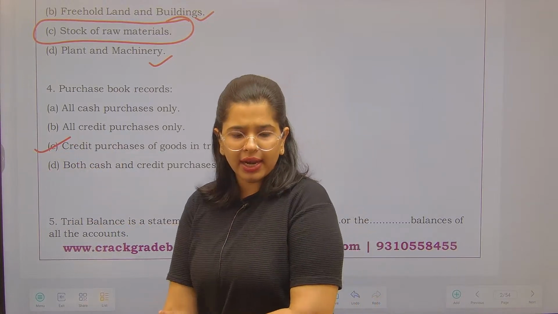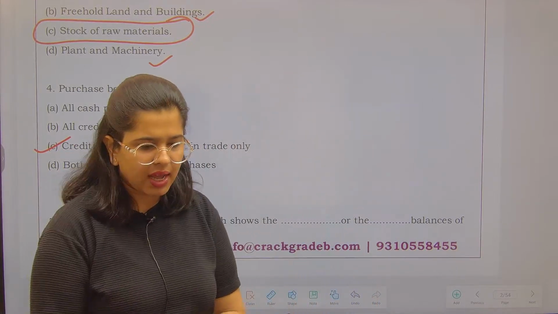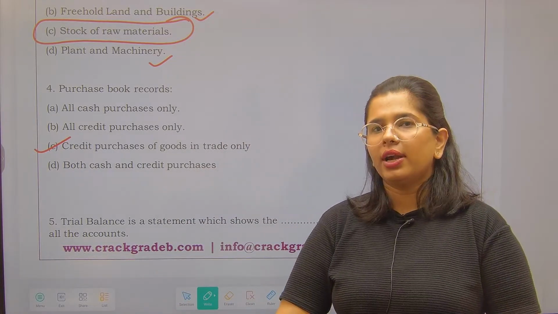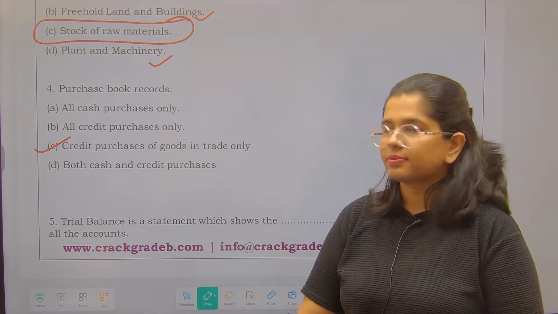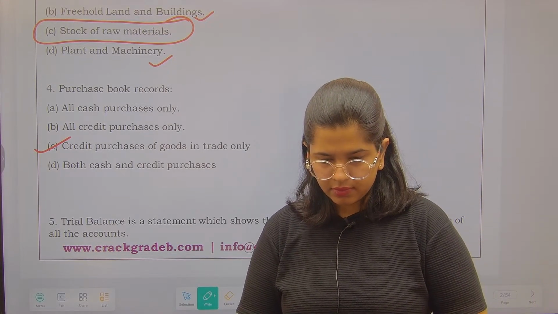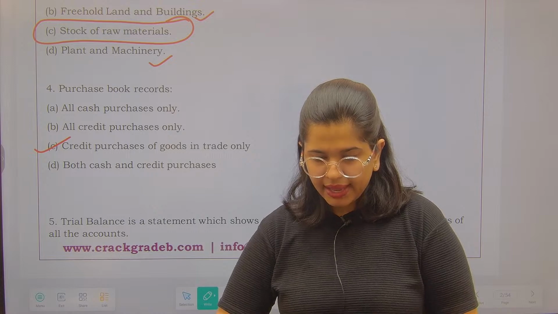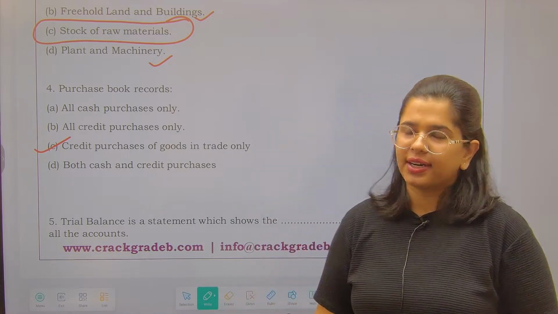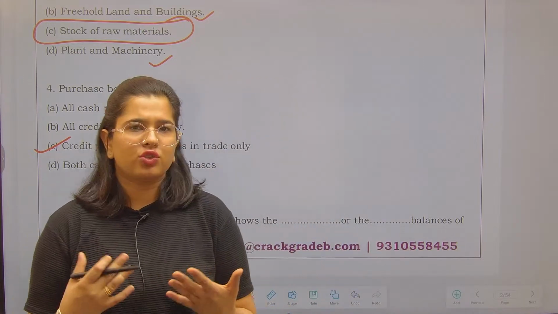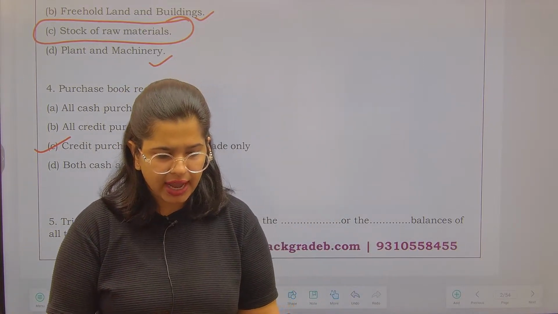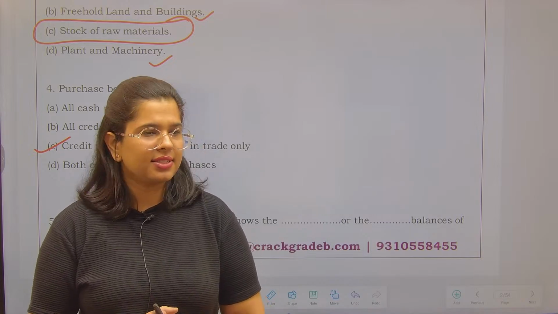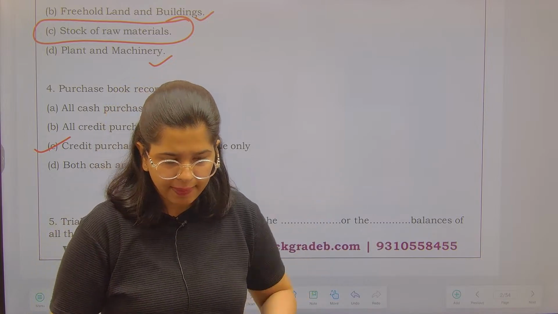So where do we record our cash purchases? Cash purchases हम कहाँ record करते हैं? Yes, but where do we record our cash purchases? Cash purchases हम cash book में record करते हैं. There are other purchases as well which we might make with respect to the plant and machinery and other kind of things. So that would not be recorded in your purchase book, right? That is something we are going to avoid in our purchase book.